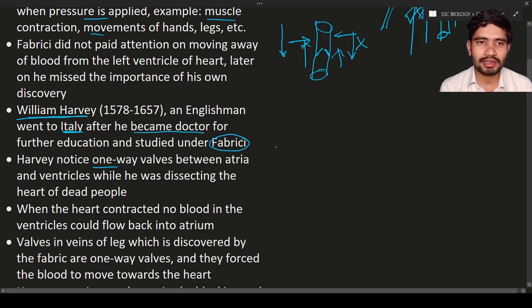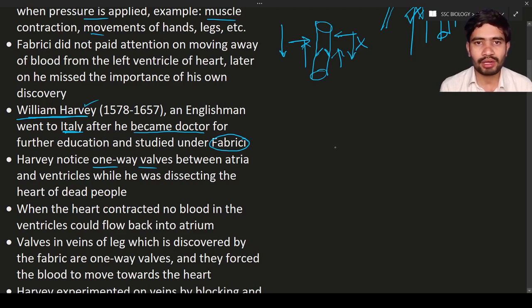When people are dead, these doctors or scientists do research or observations by cutting the body. In this condition, William Harvey found there are one-way valves between the atria and the ventricles. If you remember, in the last class we discussed the structure of the heart.